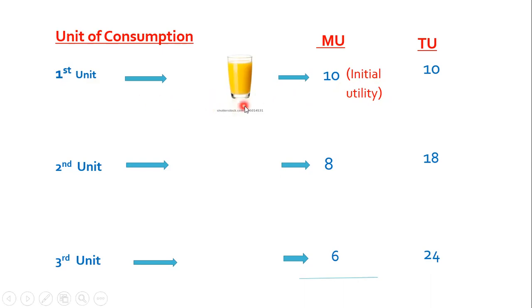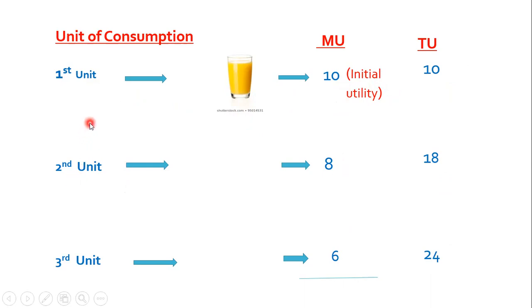So the first unit of the product the consumer consumes is called initial utility. And from every unit of product, the different utilities consumers get are called marginal utility. And when we add all the marginal utility, then we get total utility.